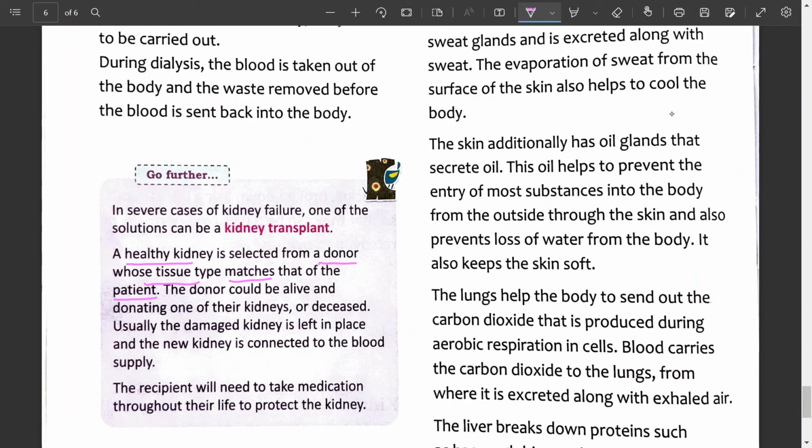The donor could be alive and donating one of their kidneys, or deceased. Usually the damaged kidney is left in place and the new kidney is connected to the blood supply. The recipient will need to take medication throughout their life to protect the kidney.